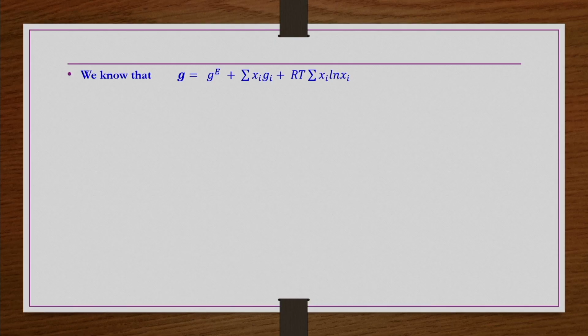So, that we do. We know that G is equal to sigma xi GI plus RT sigma xi ln xi plus GE.